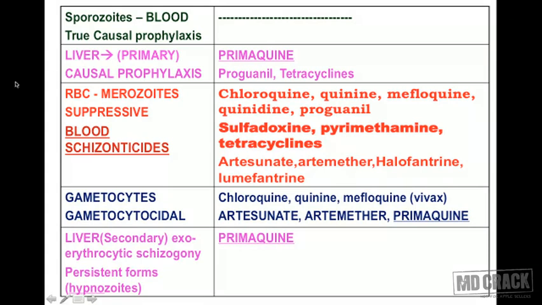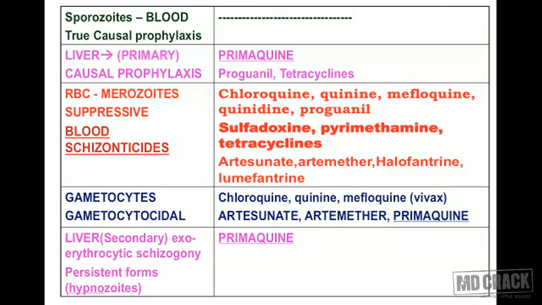What happens in the next stage is the development of gametocytes. So if the drug is able to inhibit this particular stage, it's called gametocytocidal. Please don't call it gametocidal because the gamete is not yet formed. The gamete is going to be formed in the mosquitoes, and in human beings we only have gametocytes. The cells capable of developing into the gametes are called gametocytes. So in human beings we have gametocytes. If a drug is able to inhibit this stage, it's called gametocytocidal.